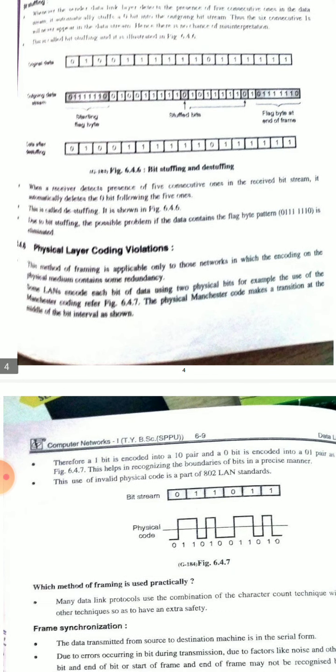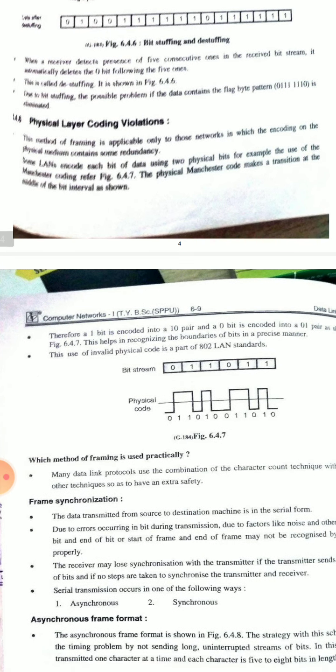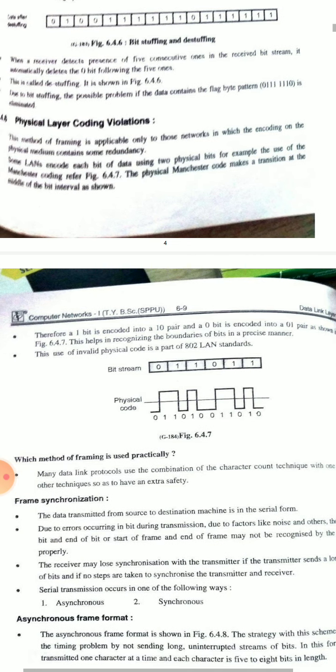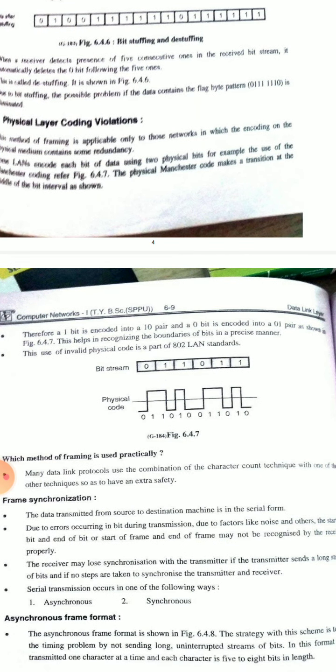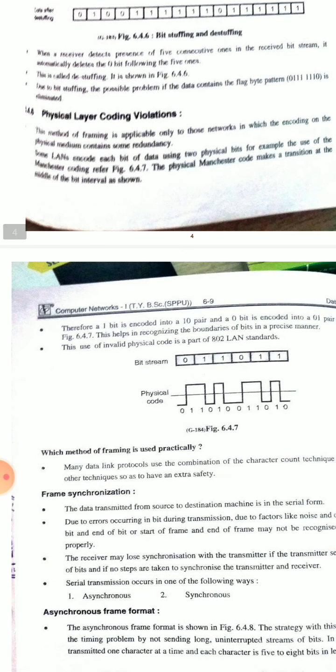See here, with the help of this, the physical codes and bit stream. This is a bit stream and this is a physical code. Which method of framing is used practically? Many data link protocols use a combination of the character count technique with one of the other techniques, as extra safety.